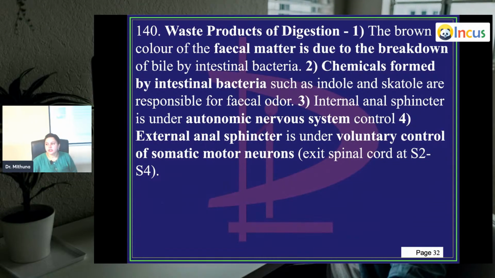Waste products of digestion. The brown color of the fecal matter is due to the breakdown of bile. So the bile duct and pancreatic duct both enter together at the ampulla of Vater.